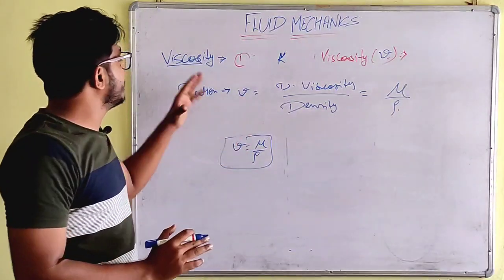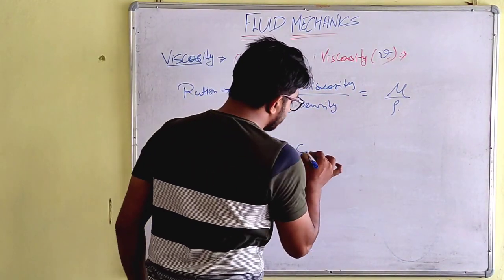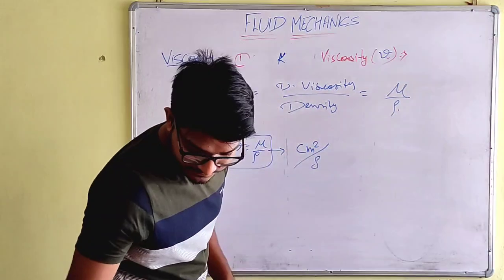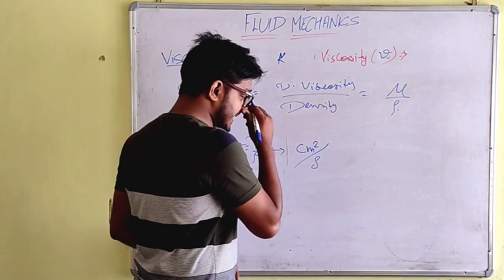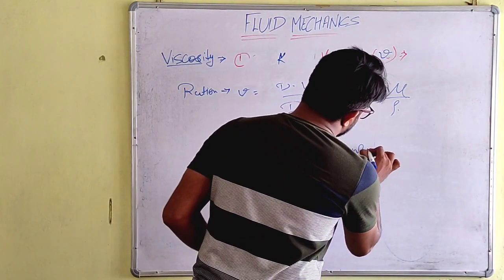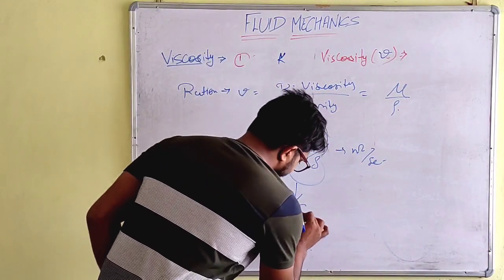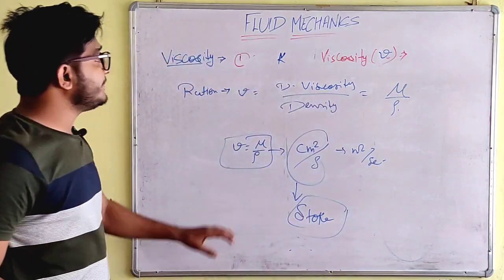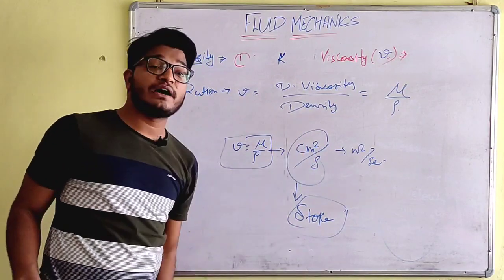Simple. So this is the kinematic viscosity, and the unit of the kinematic viscosity is centimeter square per second. Also we can say meter square per second, but it is also measured in Stoke, which is equal to centimeter square per second.